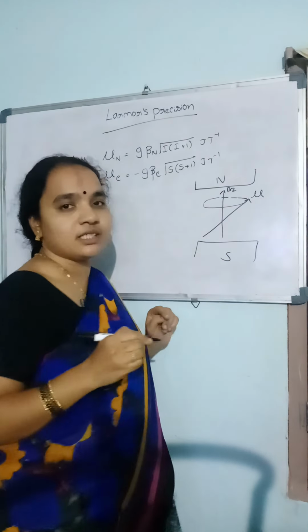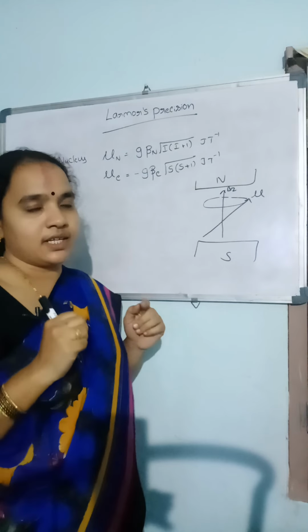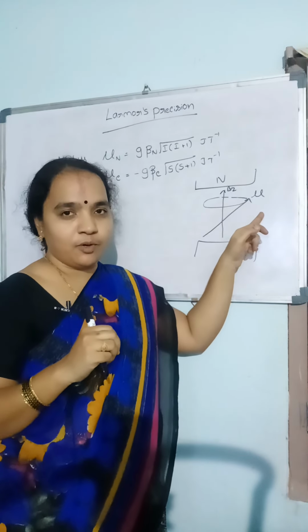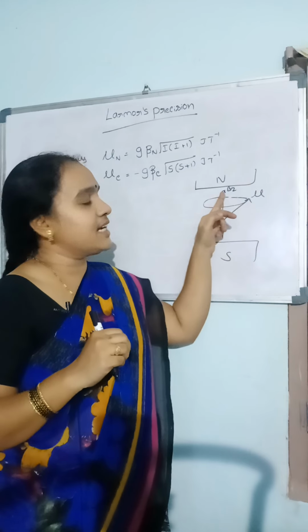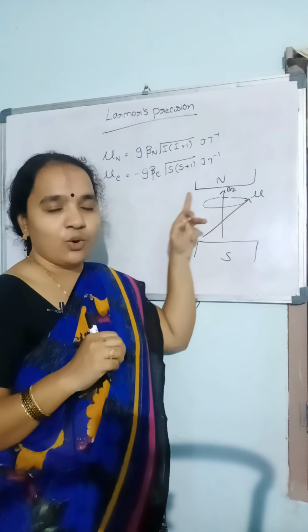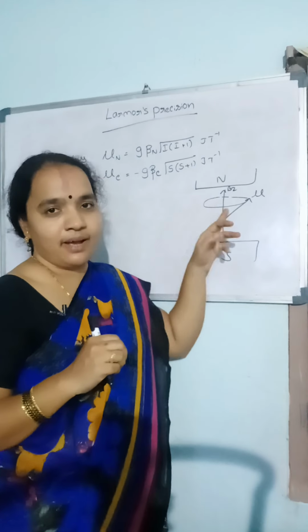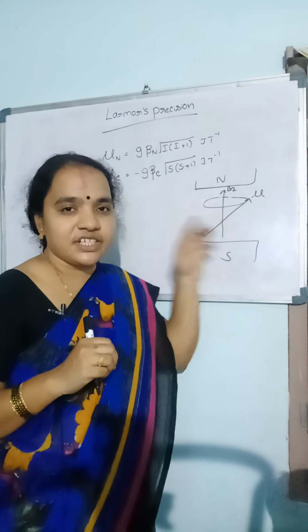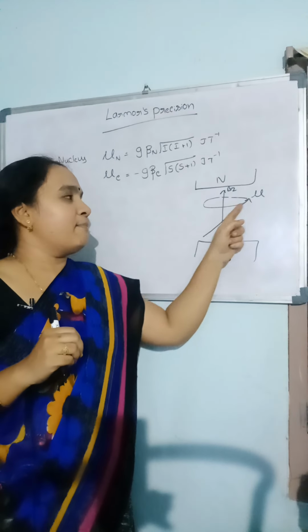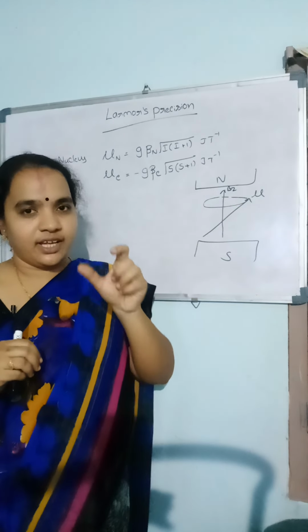This precession is called Larmor's precession. They will precess with some angular frequency.